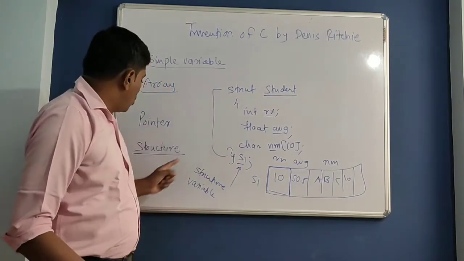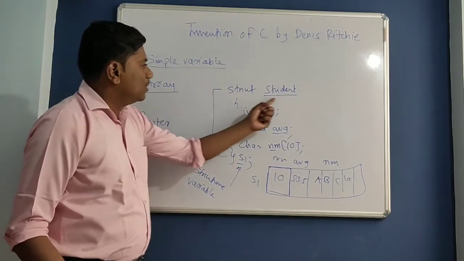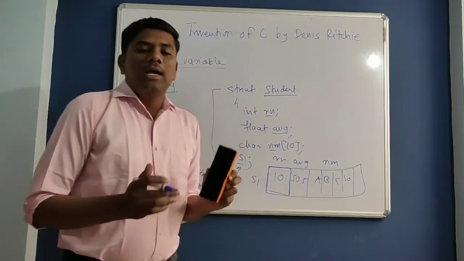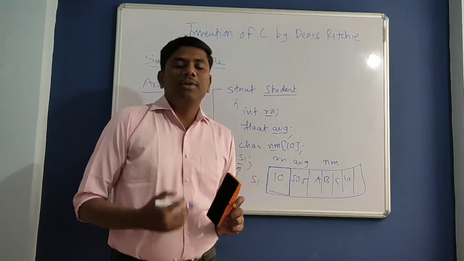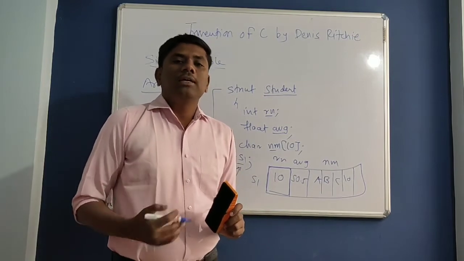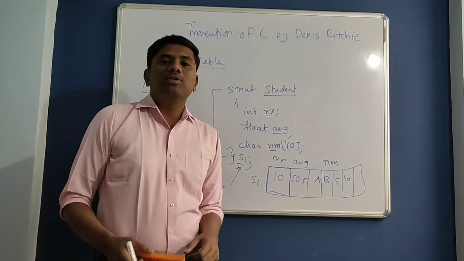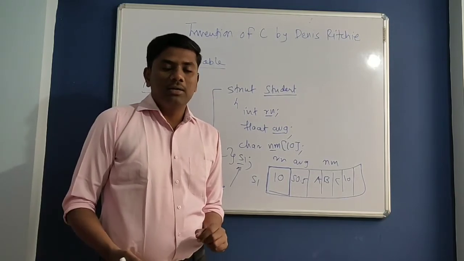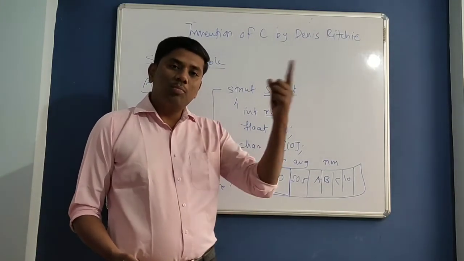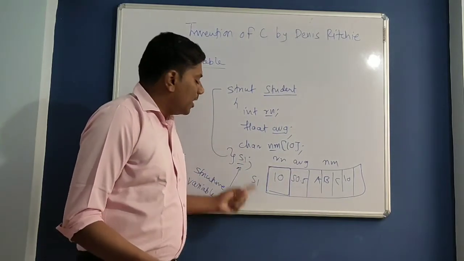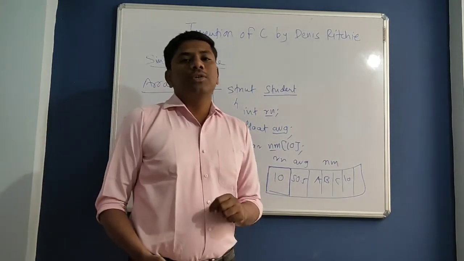Okay, so we have overcome the drawback of array by using structure. Array was holding only elements of similar data type, and structure now holds elements of different data types. But if I want to store information of multiple students, then I need to declare that many structure variables.